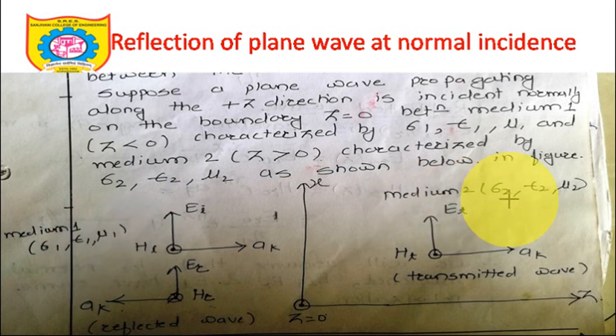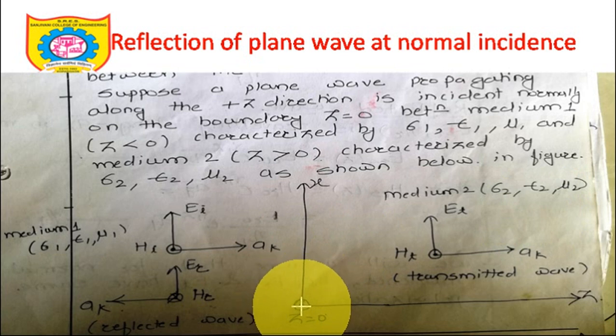Similarly, now I am talking about medium 2. Once again, keep your right hand in such a way that your thumb is in the rightward direction. So the thumb indicates the direction of wave propagation, the first finger indicates the direction of ET, and your middle finger, which is coming towards you or going upwards, indicates the direction of HT. And this is the interface at z equal to 0.